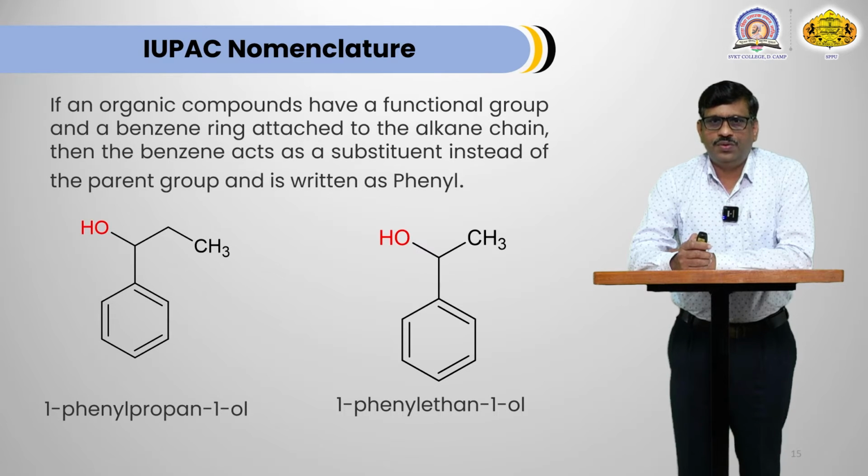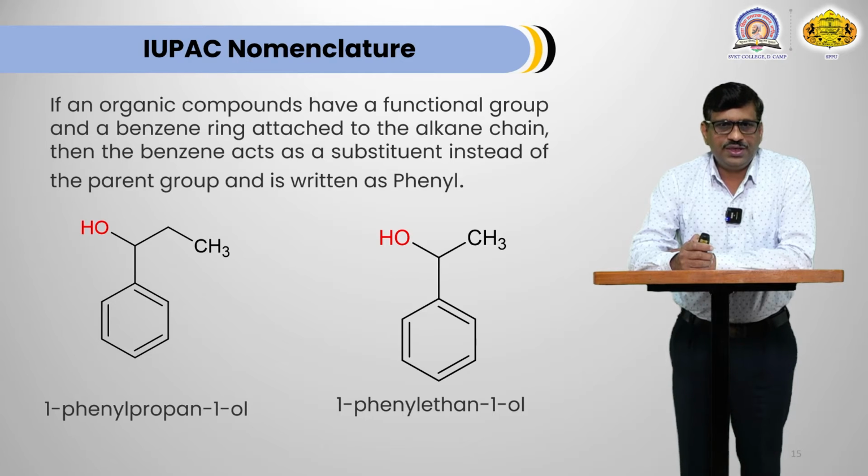If an organic compound has a functional group and a benzene ring attached to an alkane chain, then the benzene acts as a substituent instead of the parent group. Here two examples are there. Let's concentrate on the first example. Let's see the side chain.